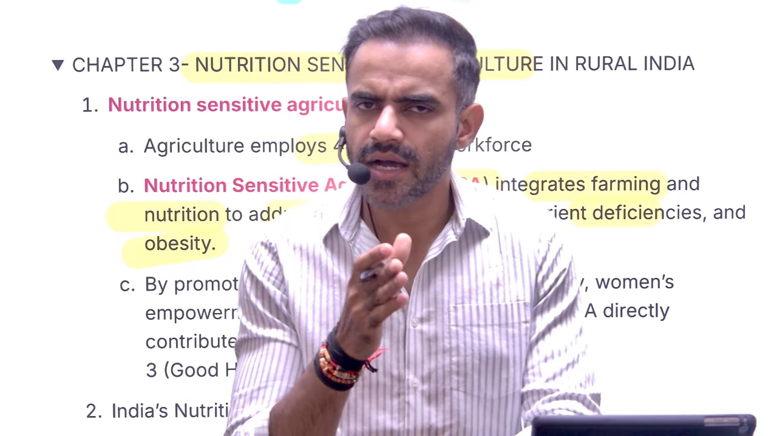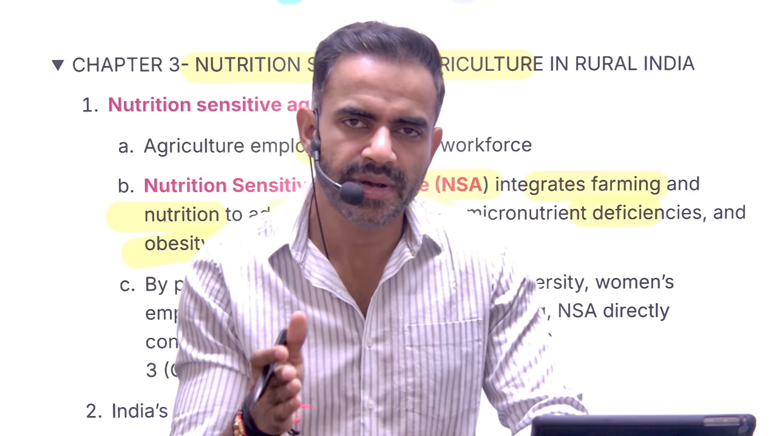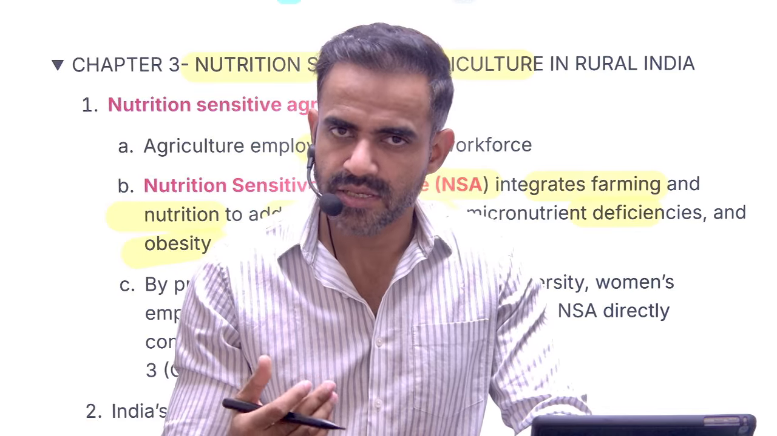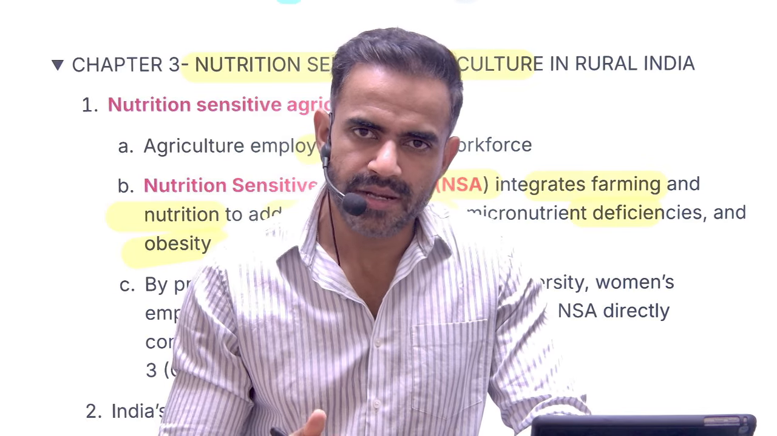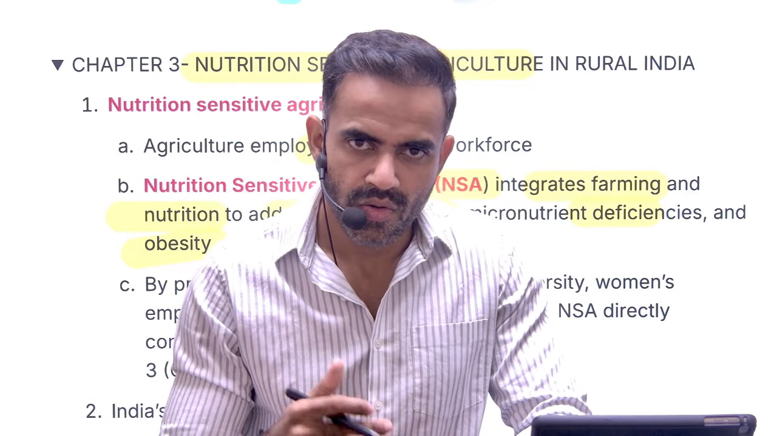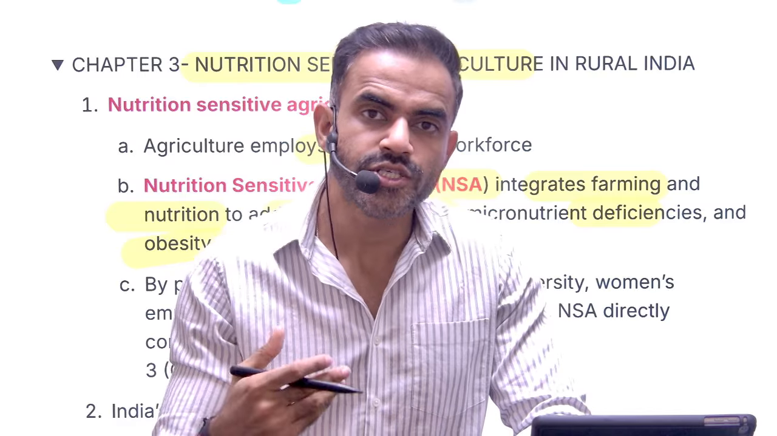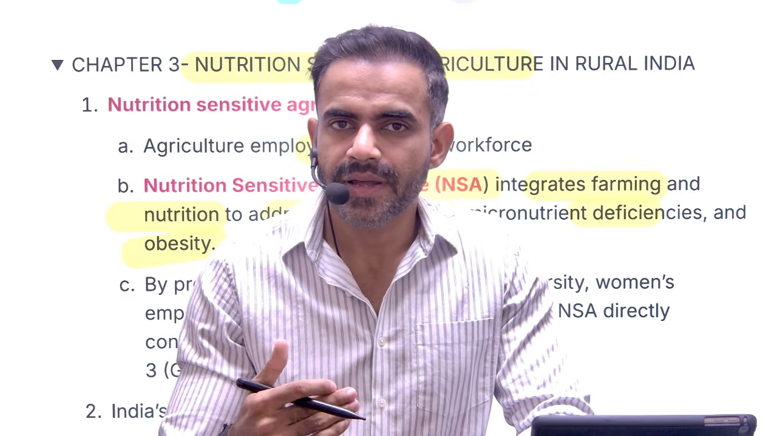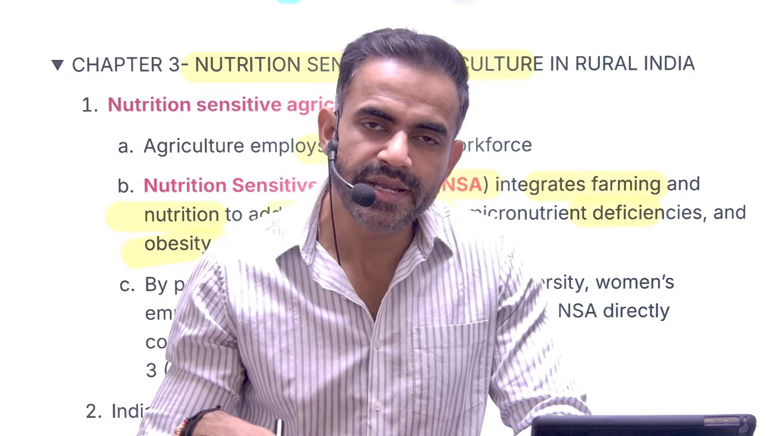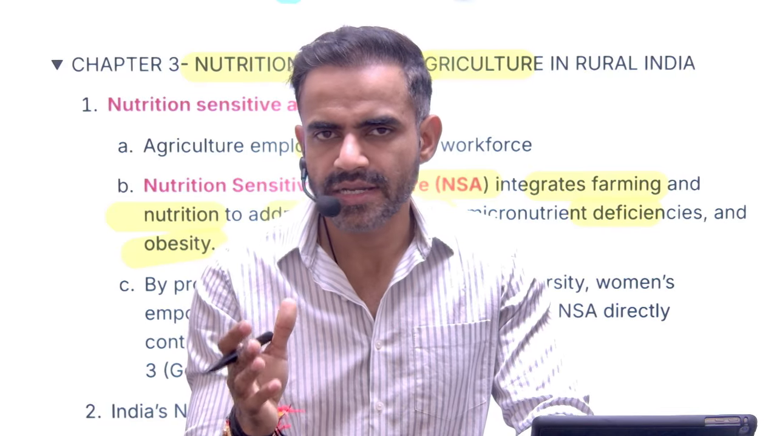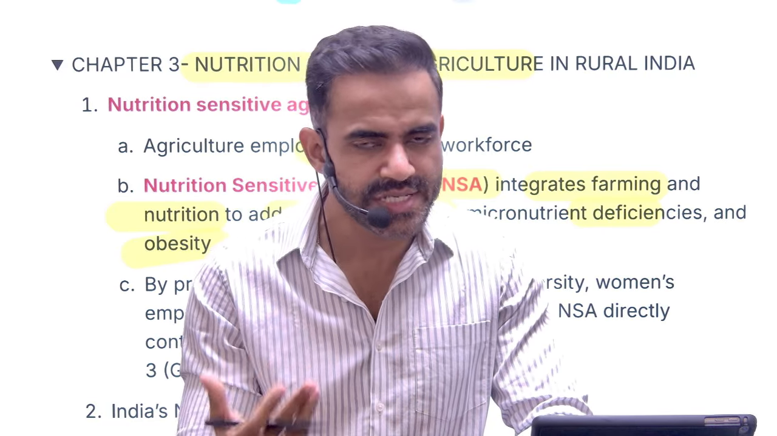Let me give you a very basic example. For example, right now the cropping pattern is heavily dominated by rice and wheat. The government is trying to promote millets, pulses. What will happen if farmers start cultivating these items? Over a period of time, they will start consuming them also. Why? Because these items are being cultivated. So the consumption pattern will be diversified. Right now, why are they not cultivating? Because the government is not providing the right kind of policy environment.